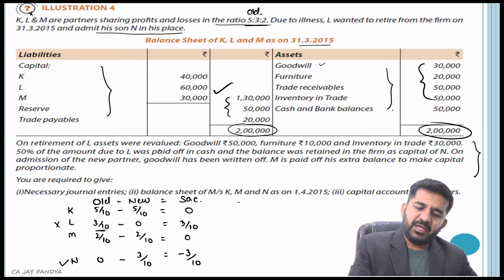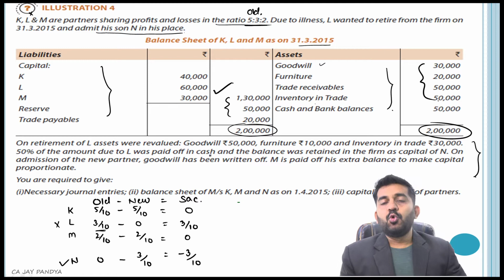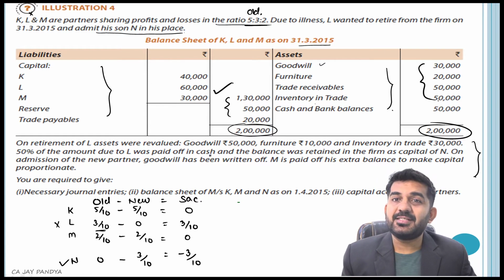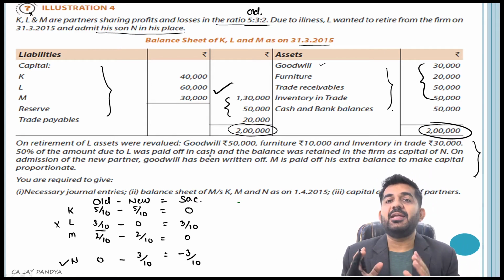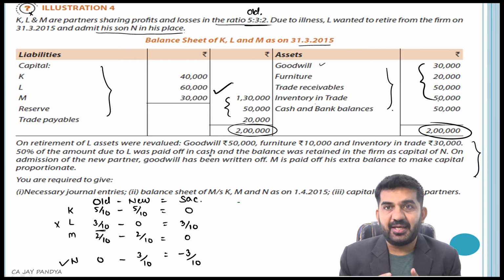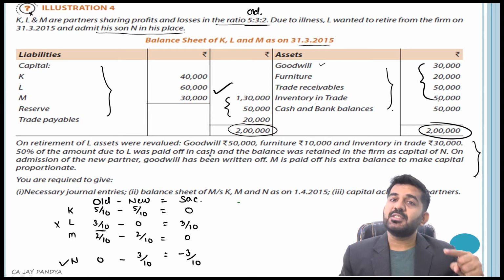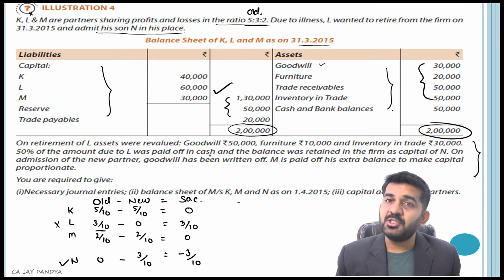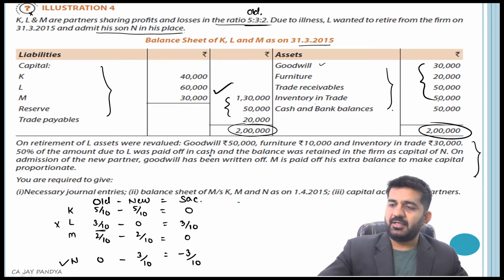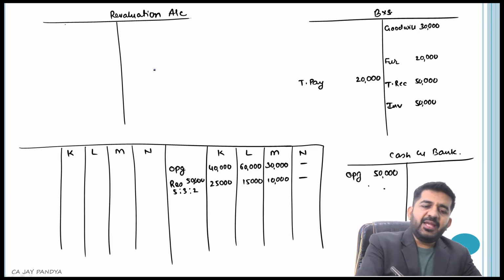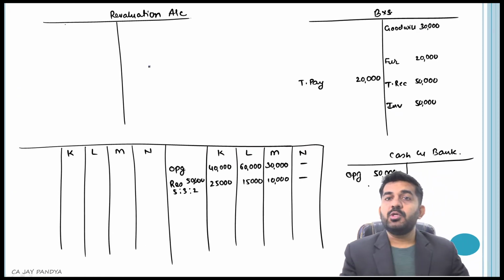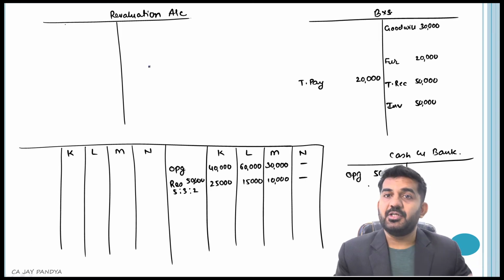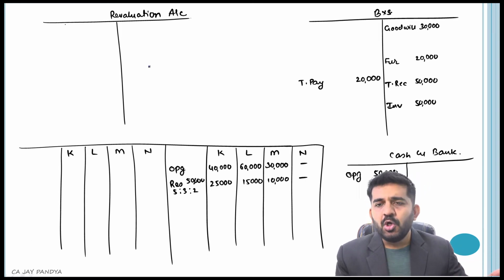On retirement of L, assets were revalued. Goodwill rupees 50,000. Please try to understand, there can be n number of ways by which this can be tackled. What I am doing is, first I am revaluing the goodwill by 50,000. It will be a benefit for partners, but it should be a benefit for old partners. Now understand. Anything written in realization account is to be distributed to old partners. So ultimately it will be a benefit to old partners.